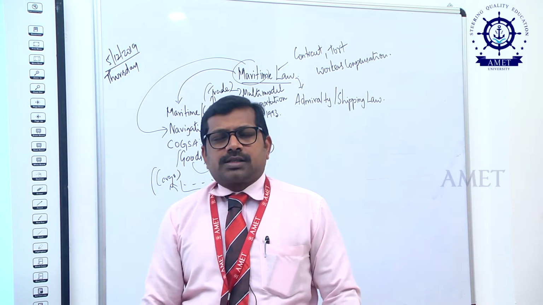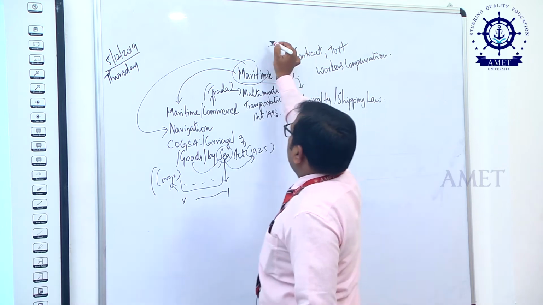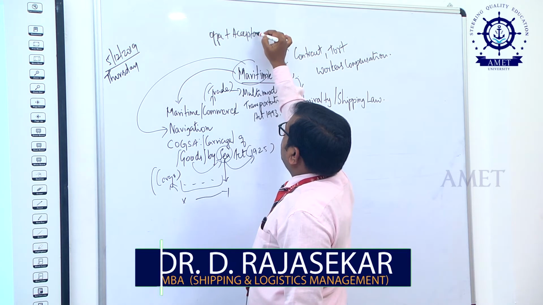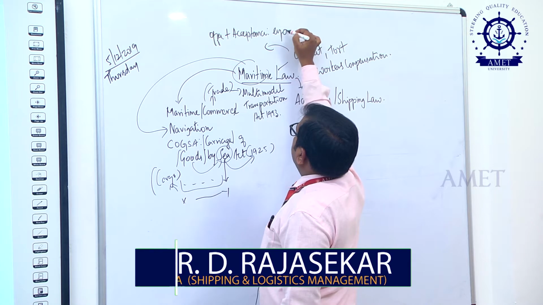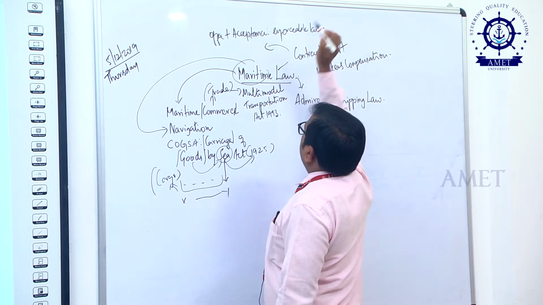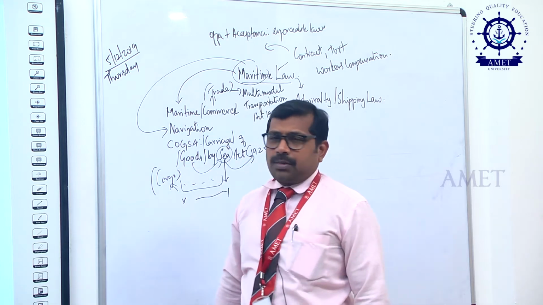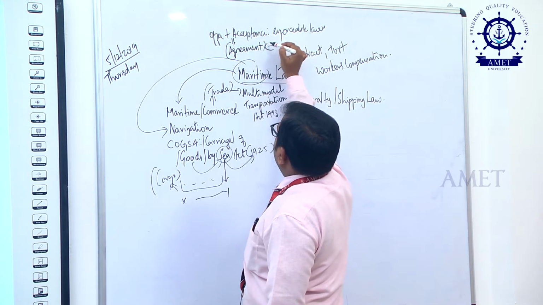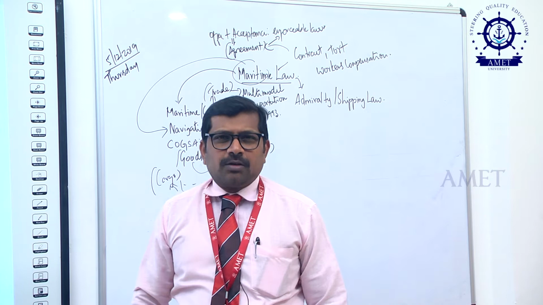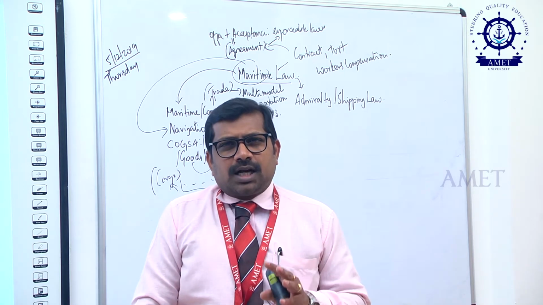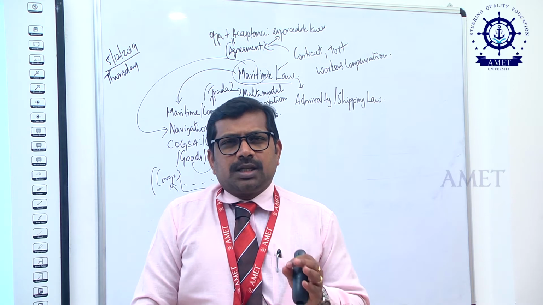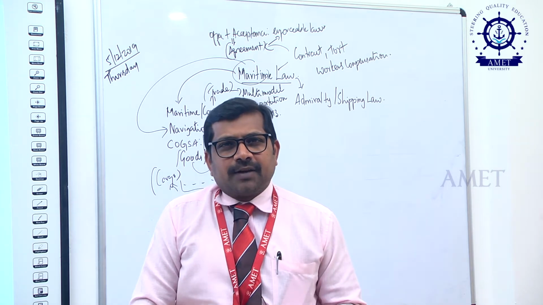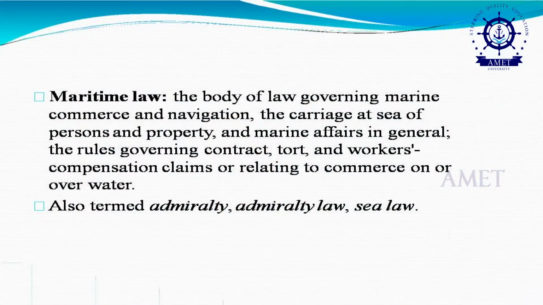Now, the basic formula for a contract is offer plus acceptance, and it should be enforceable by law. So, offer plus acceptance equals agreement, and that agreement should be enforceable by law. For example, where the ship owner and charterer enter into an agreement, but the vessel is going to be used for smuggling, this cannot be accepted as a valid agreement. It can be called an invalid agreement only.